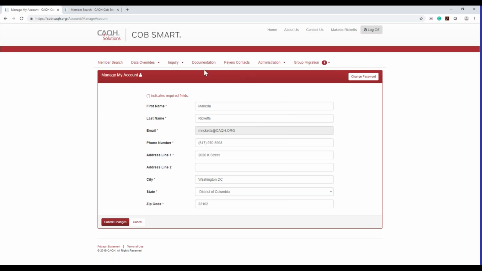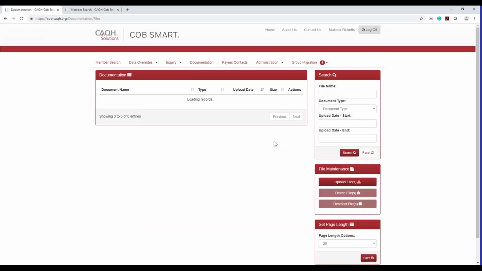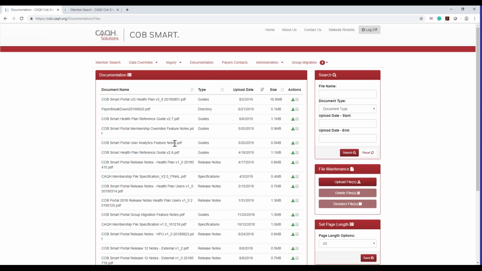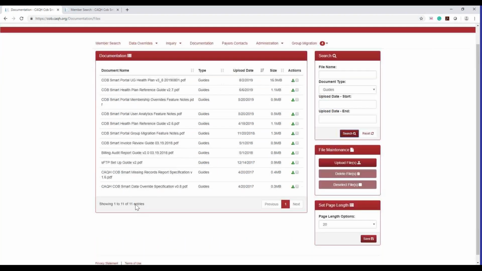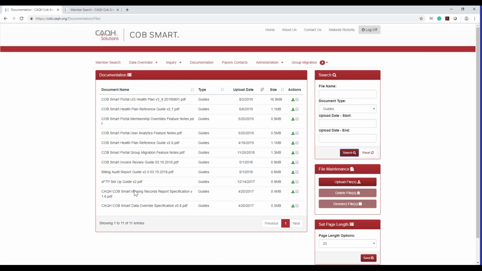And then, of course, I'm going to just take you again to our documentation section of the live portal. This is all of our guides, all our useful information, payer name breakdown list, a reference guide, a complete portal guide. I know I'm going to send the portal guide out to anyone, just again because it is so large at this point. It's, as you can see, almost 17 megs. So it's here. If you guys want to download it, you can go ahead and download it from the documentation section. You can search here by file type, and then you can go ahead and pull all the ones that you might need that are guides, and our feature notes, etc., are here as well.